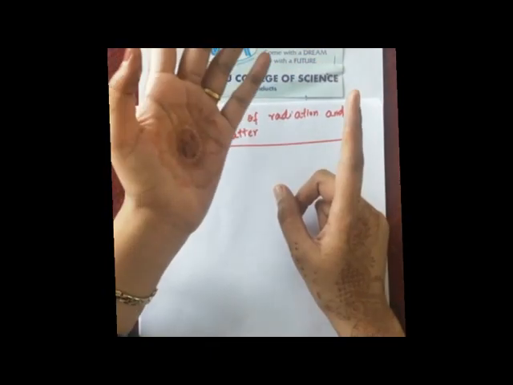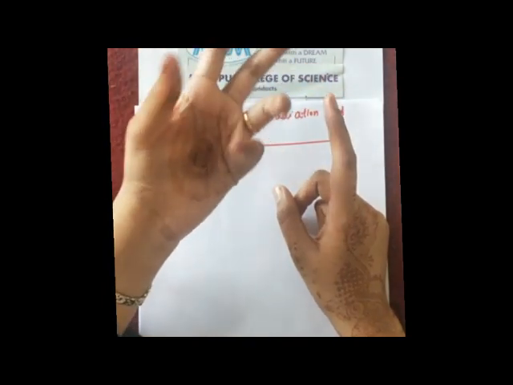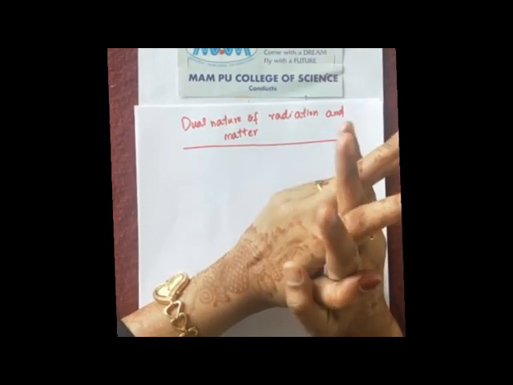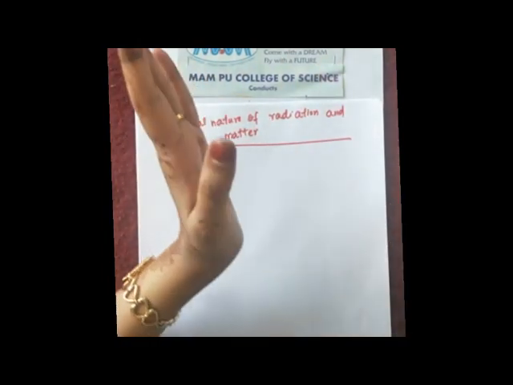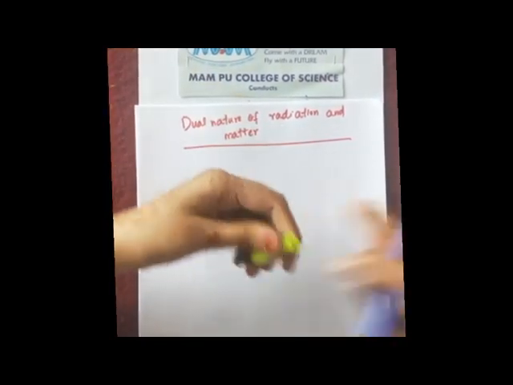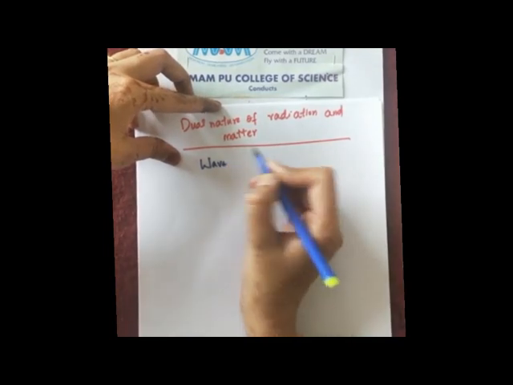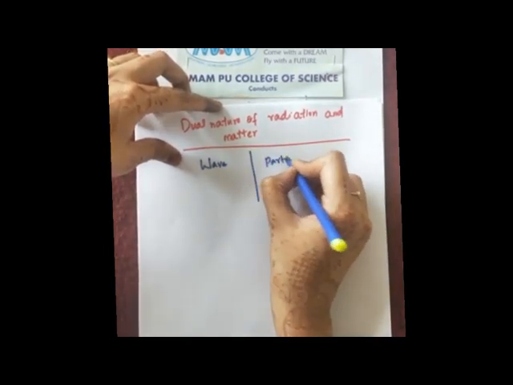We have learnt other phenomena of light also, like reflection and refraction. Okay, so how can you differentiate between wave and particle nature? First we will see that, then we will categorize wave and particle nature.